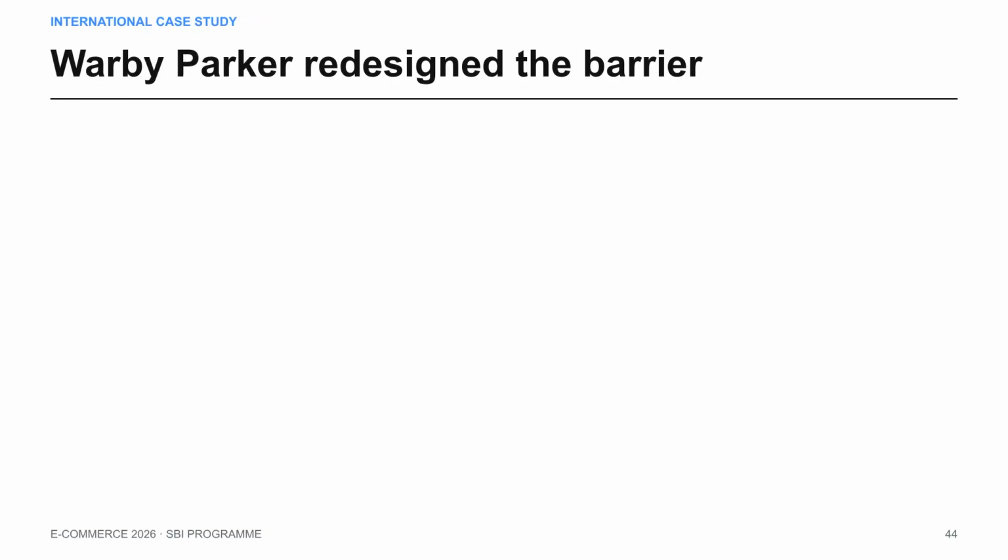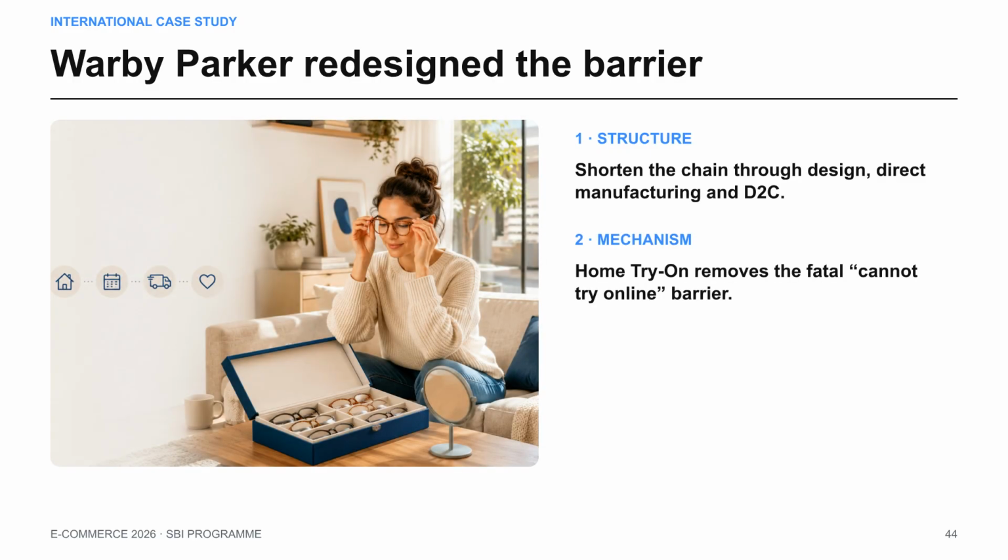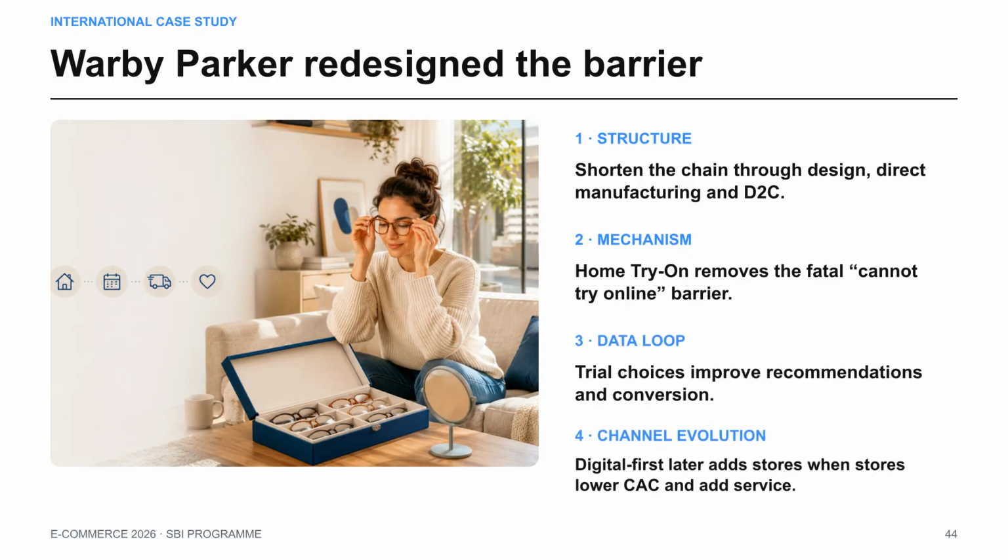Look at how brands like Warby Parker redesigned their barriers to entry. They shortened their supply chain, created unique mechanisms like home try-ons to build trust, and used data loops to improve service. Which of these mechanisms could transfer to your own business?